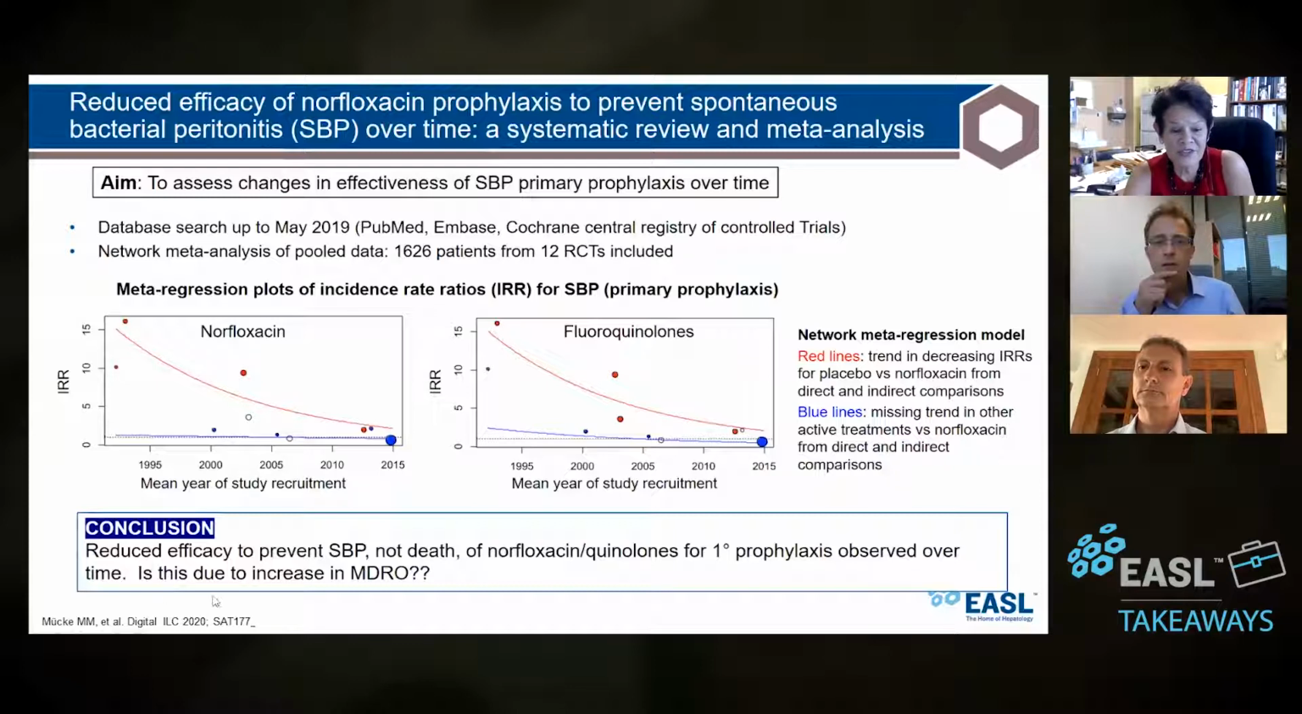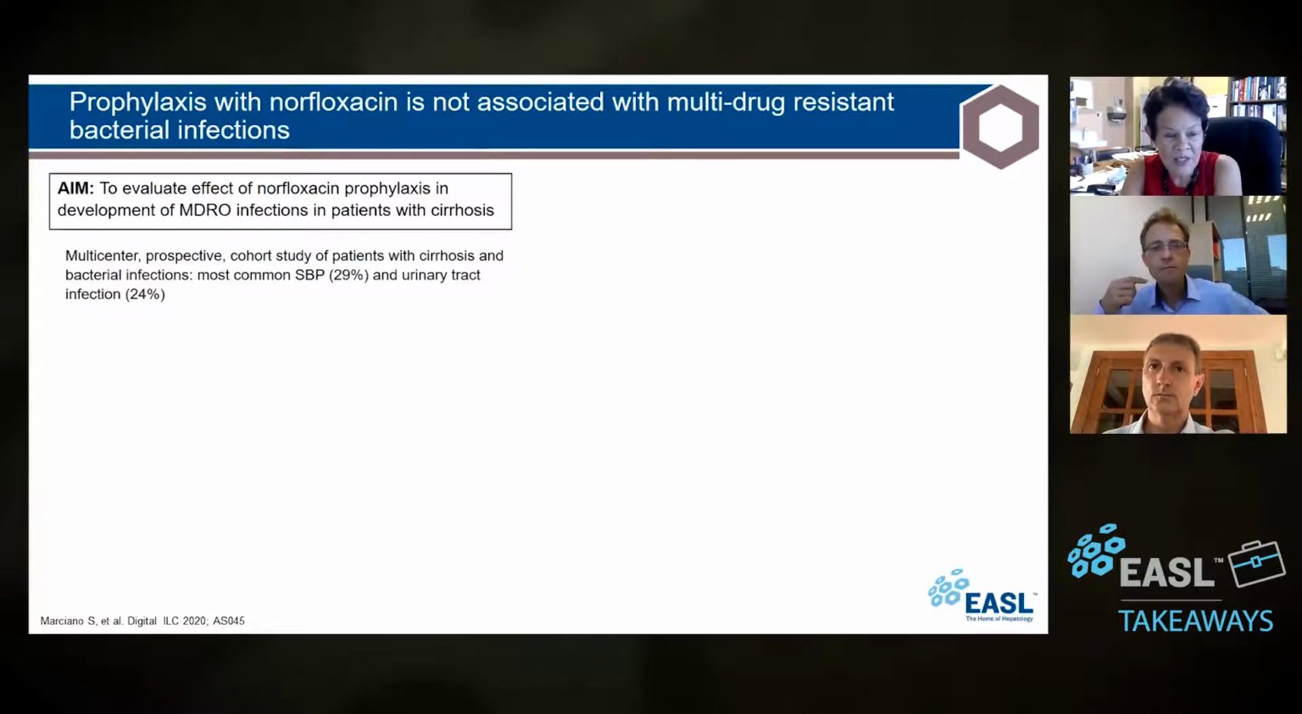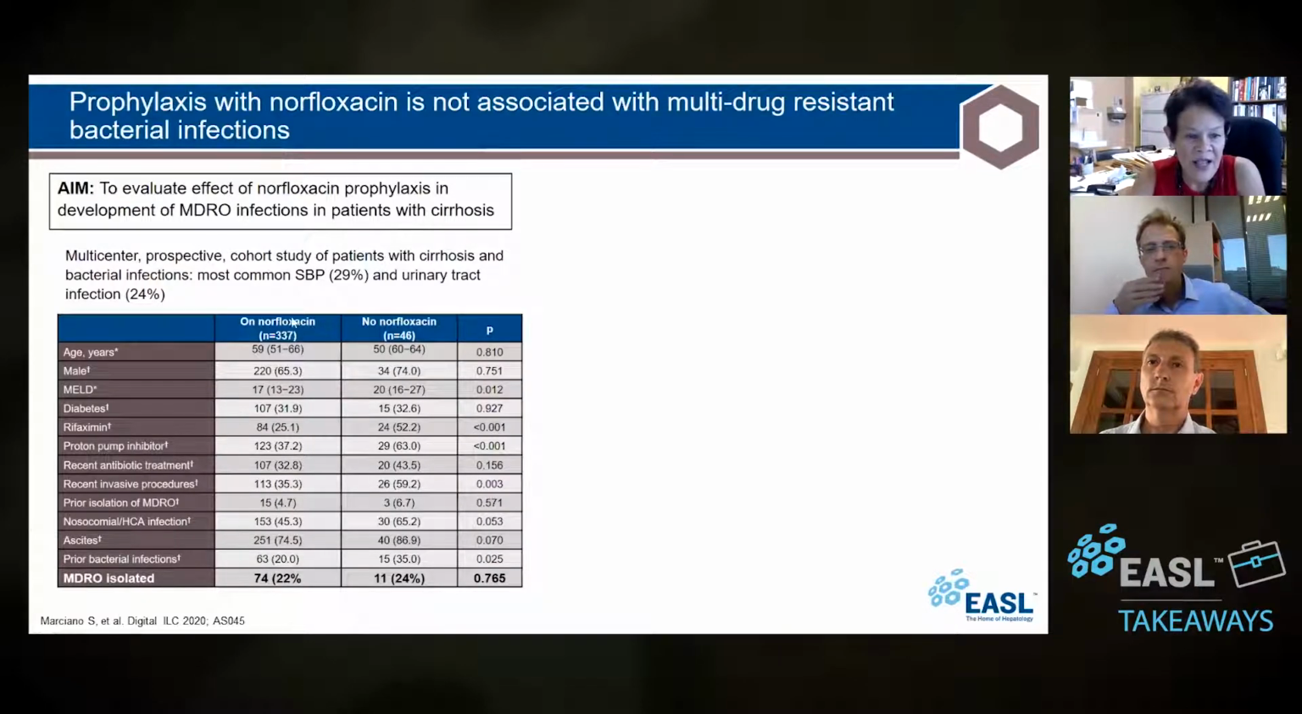And one wonders, is this due to an increase in multi-drug resistant organisms? So there is this study from an Argentinian group that looked at the effect of norfloxacin prophylaxis on the development of MDRO infections. This was a multi-center prospective cohort study, and they found that the most common infections were SBP and urinary tract infection. But in a way, it's a little bit underpowered. They had 337 patients on norfloxacin versus no norfloxacin in 46. But bottom line, you can see that the patients that were on norfloxacin tended to be sicker.